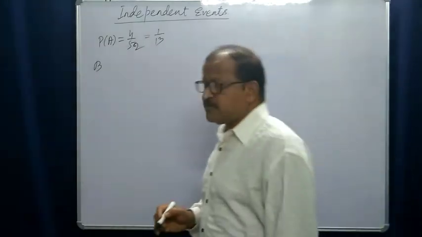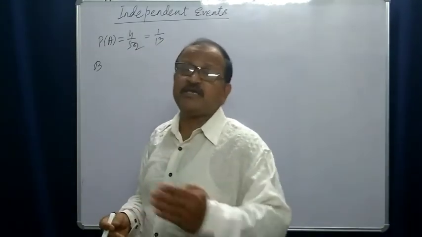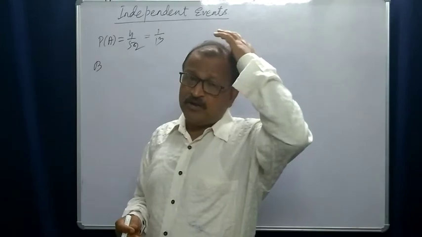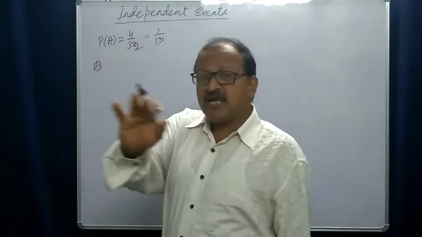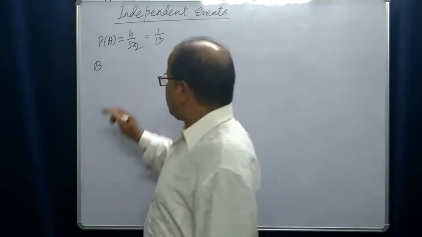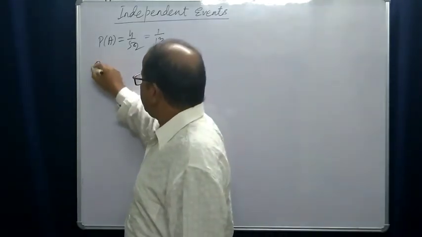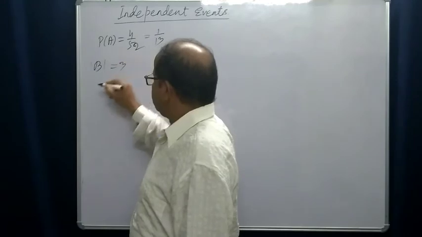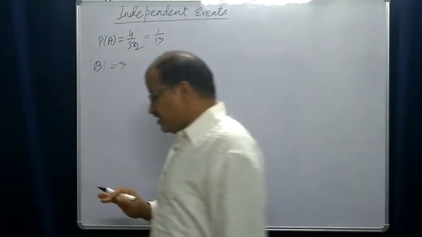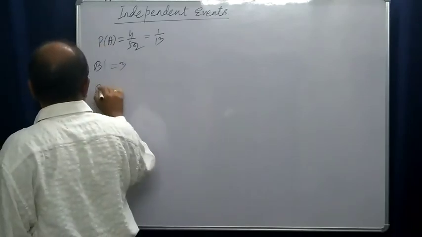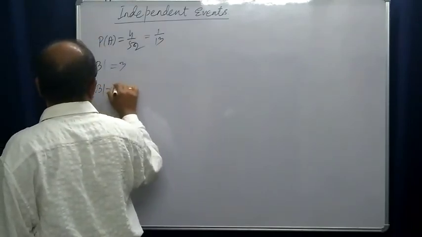In the second card we need a king. If the first card is a king, then the number of cases favorable to B will be 3. But if it is not a king, then the number of cases favorable to B will be 4.